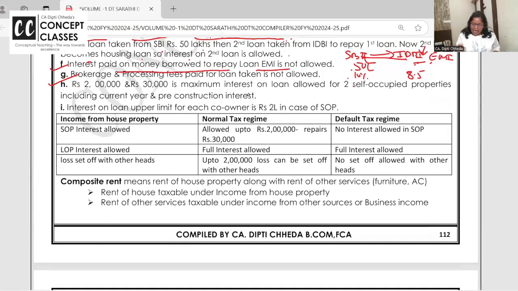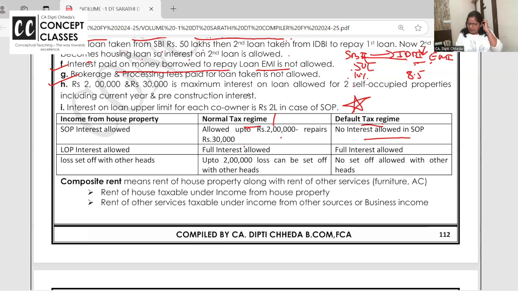You read it, and mark this as very important for solving the questions. If you are going for the normal tax regime, that is, other than the default tax regime, self-occupied property interest is allowed up to 2 lakh. Repairs is allowed 30,000. In the default tax regime, no interest is allowed. I told you in the flow chart, default tax regime, self-occupied, no interest is allowed.